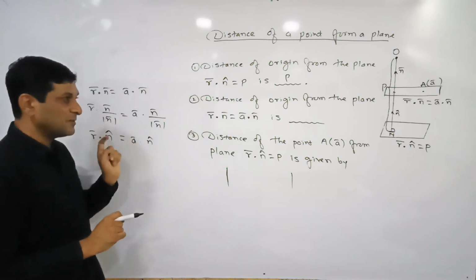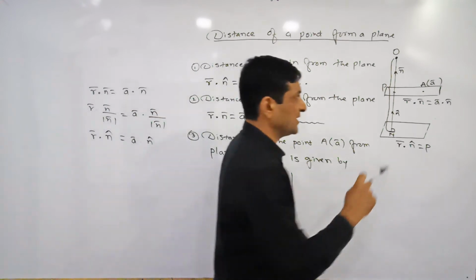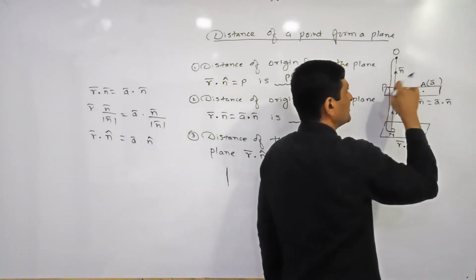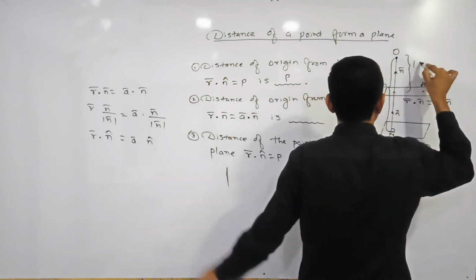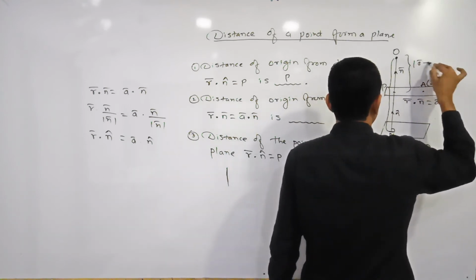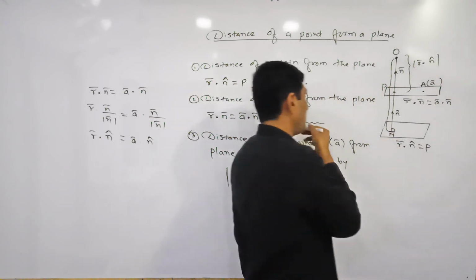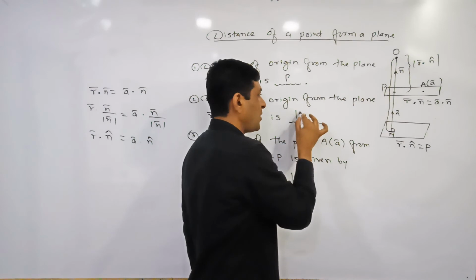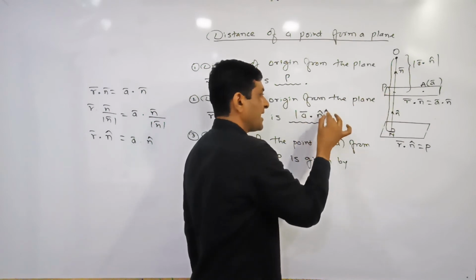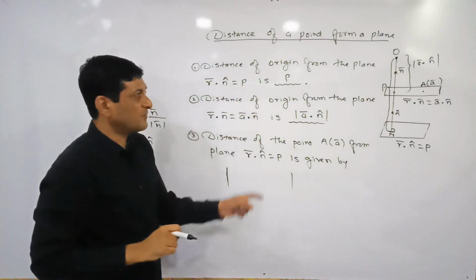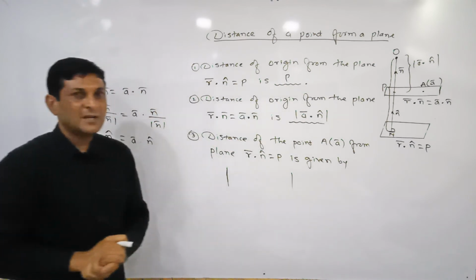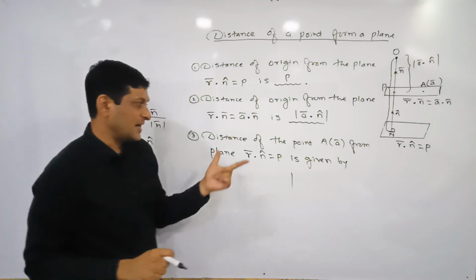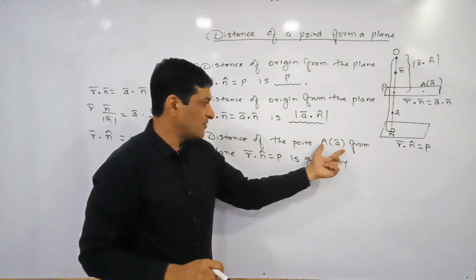So this is nothing but the distance of the plane from the origin, means distance of this plane from the origin is equals to mod of A bar dot N cap. Why are we taking mod? Because distance cannot be negative. So mod of A bar dot N cap will be the distance of this plane from the origin. Is it clear?